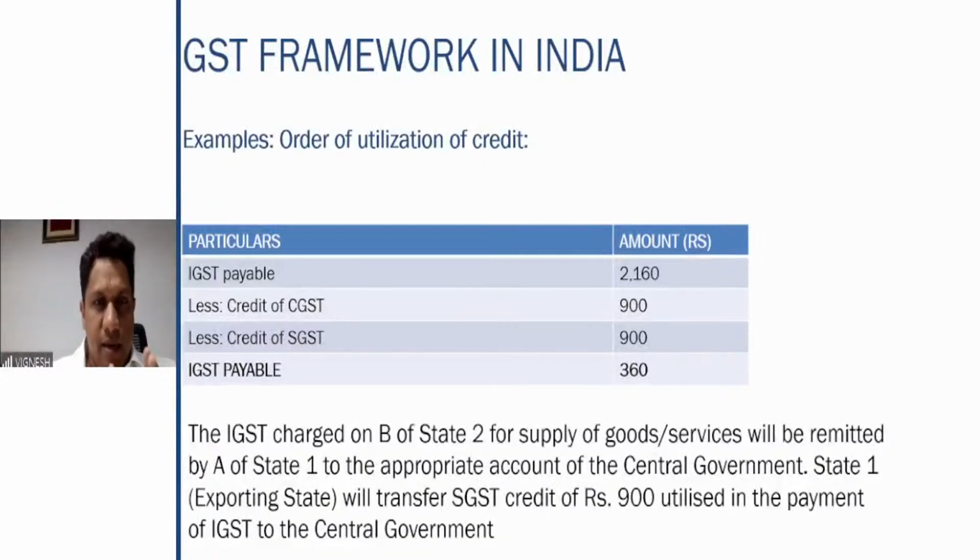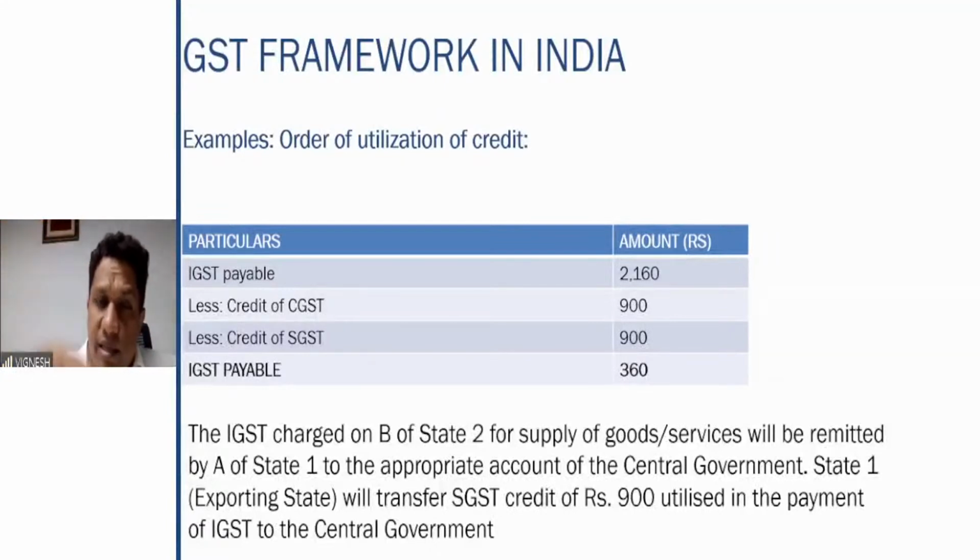I hope it is clear, right? This is the back-end process. Here, very simple. I will show a gross IGST payable of 2,160. That means 2,160 needs to go to the central government's hands, out of which 900 has already gone.